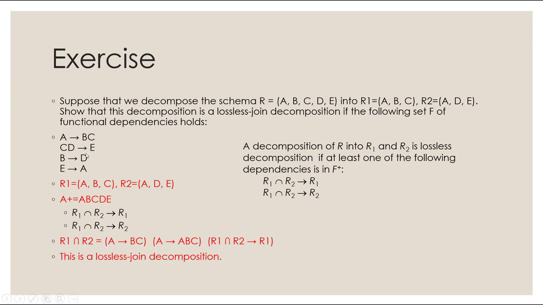Okay, let's see if this was also dependency preserving. A determines BC. We were able to preserve that using R1. CD determines E. No, that one was lost. So that was not preserved. B determines D, also lost. What about E determines A? We actually have that in R2. So we lost these two, meaning it is not a dependency preserving decomposition.